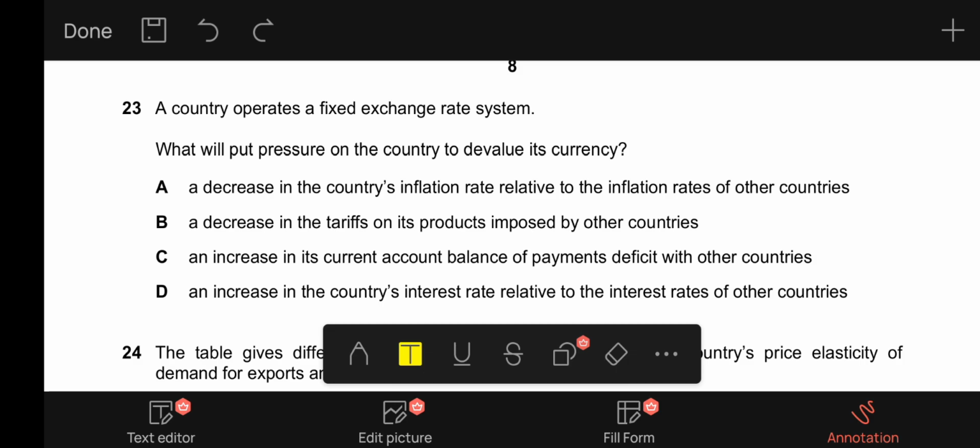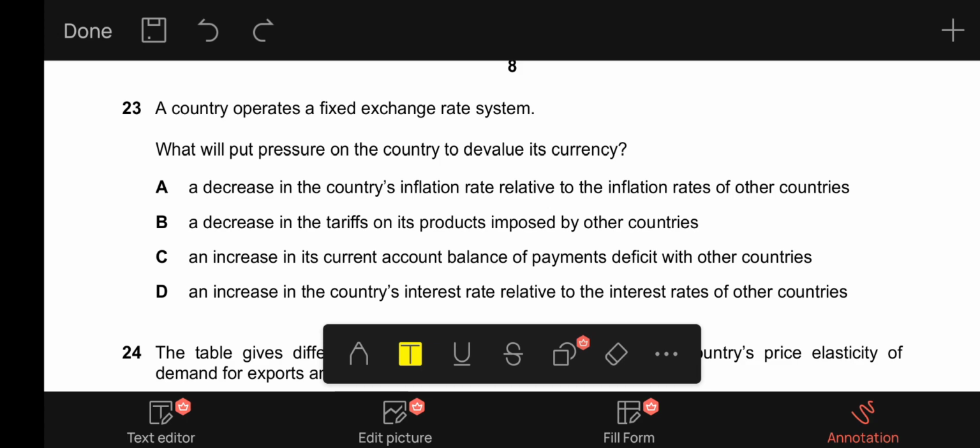Generally, the fixed exchange rate system countries will devalue its currency when there is a current account deficit to recover that deficit by devaluing the currency, which means making exports cheaper so that their volume increases, their value increases, and making imports expensive so that their demand and volume in the domestic economy decreases, which results in their value to decrease, and which ultimately results in an improvement in the current account deficit.